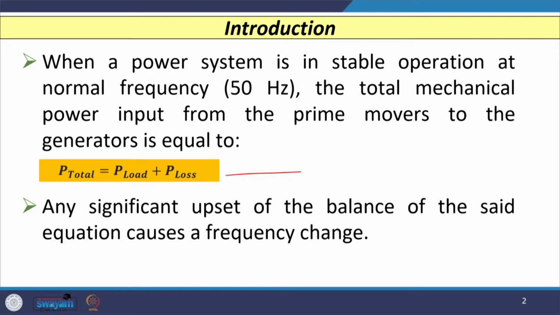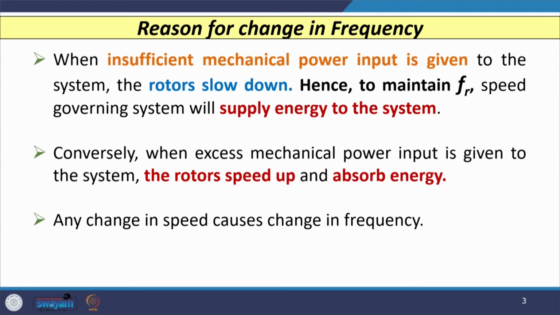If the balance of this equation is disturbed, that is going to cause a change in frequency, in which we are interested. So, let us see first what the reasons for a change in frequency are. Whenever the mechanical power input is not sufficient for the system, the rotors slow down. Hence, to maintain the reference frequency, the speed governing system will supply this energy to the system. On the other hand, when excess mechanical power input is given to the system, the rotors speed up and absorb energy. So, any change in speed is going to cause a change in frequency.